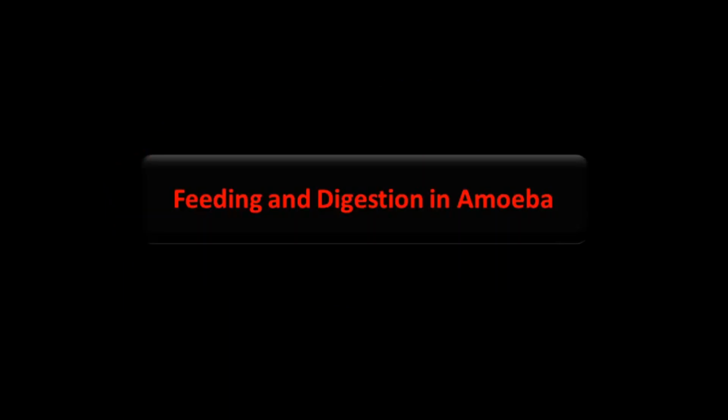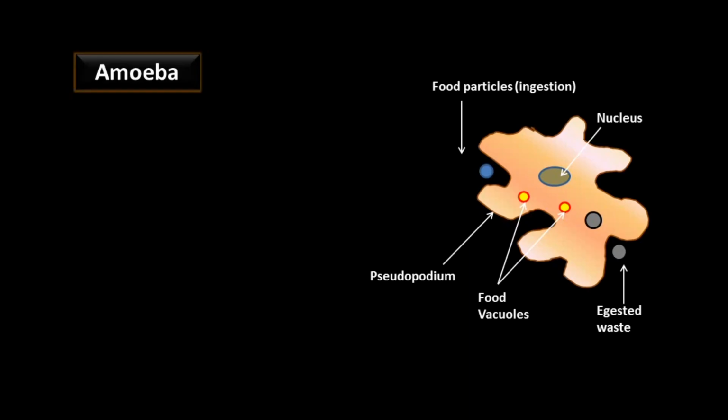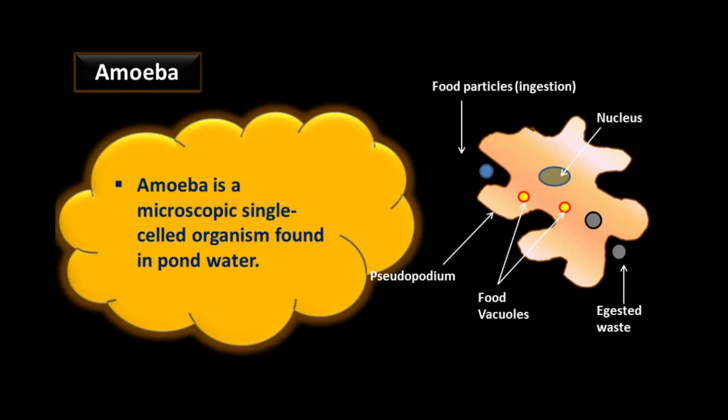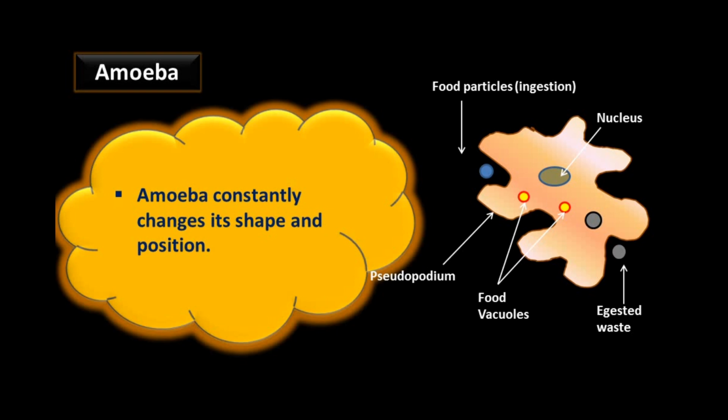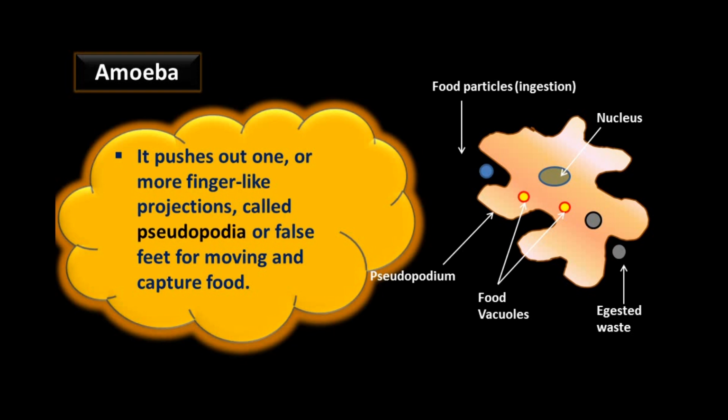Feeding and digestion in amoeba. Amoeba is a microscopic single-celled organism found in pond water. Amoeba has a cell membrane, a rounded dense nucleus, and many small bubble-like vacuoles in its cytoplasm. Amoeba constantly changes its shape and position. It pushes out one or more finger-like projections called pseudopodia or false feet for moving and capturing food.